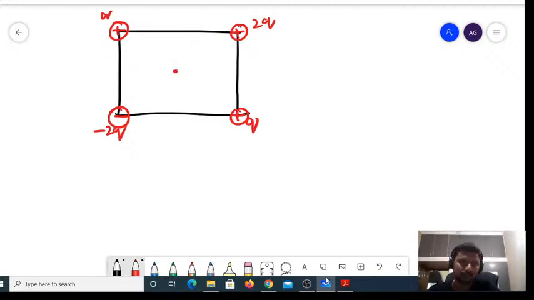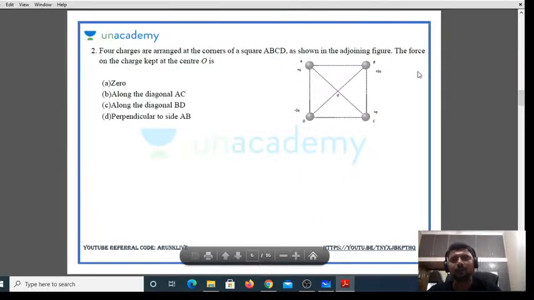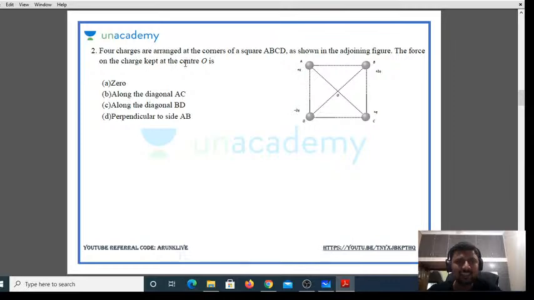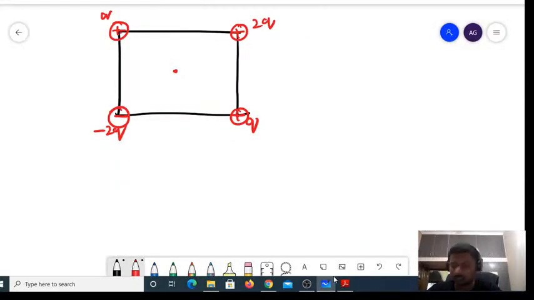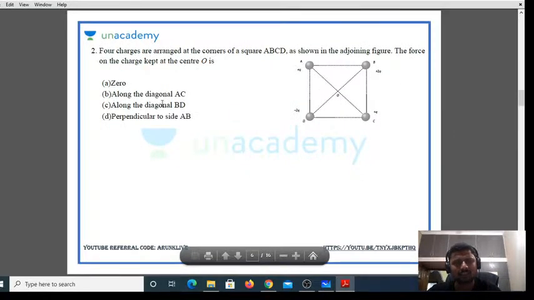Now you are supposed to find the force on the charge kept at O. So let me consider I have kept a charge Q0 at O. I don't need to find the magnitude in this one. I want to find only the direction. Always keep that in your mind, because in this one they have asked only the direction.